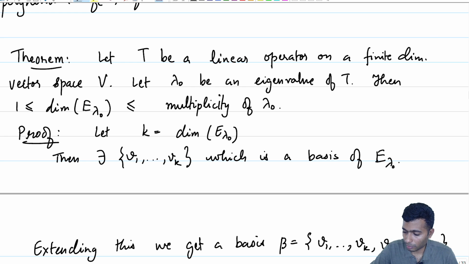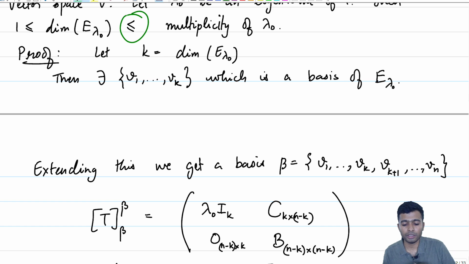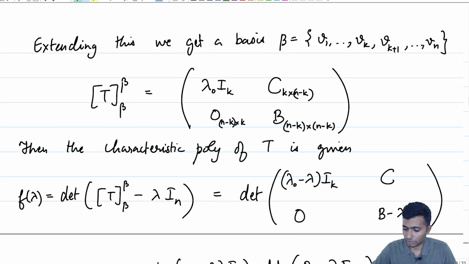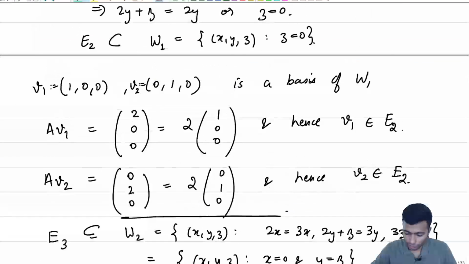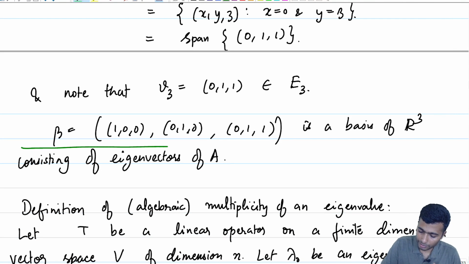If the characteristic polynomial splits, and if this inequality which is circled in green turns out to be an equality, then we found out that it was diagonalizable by explicitly computing a basis consisting of eigenvectors.